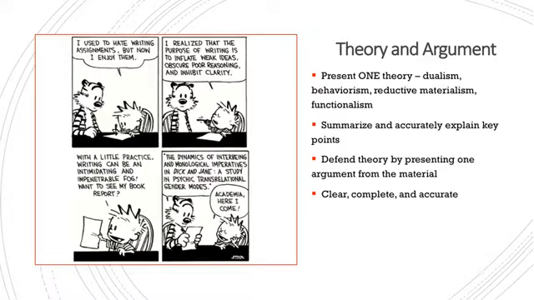That's what I do. Can you tell me it back? Can you give it back to me? And what you want to be able to do is explain, and this is one step beyond just a summary here, that you're going to explain why it proves the theory of mind you've presented is the best account of what mind is and how it addresses that initial problem we have. So all of this is primarily summary information. You're doing a summary aspect of presenting a theory, explaining it, and the argument that's presented. This comes from the material, so you don't have to come up with your own theory or your own argument to defend the theory you're talking about. Just keep that in mind.